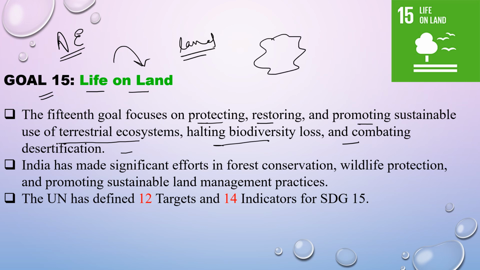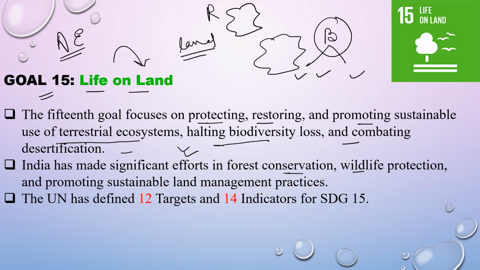By halting biodiversity loss, that is, we need to conserve the biodiversity through in situ and ex situ methods, that is national parks, wildlife sanctuaries, biosphere reserves, and combating desertification. That is, we need to restore the ecosystems which have been deserted. India has made significant efforts in forest conservation, wildlife protection, and promoting sustainable land management practices, which are used to reduce the desertification. Now, this has 12 targets with 14 indicators.